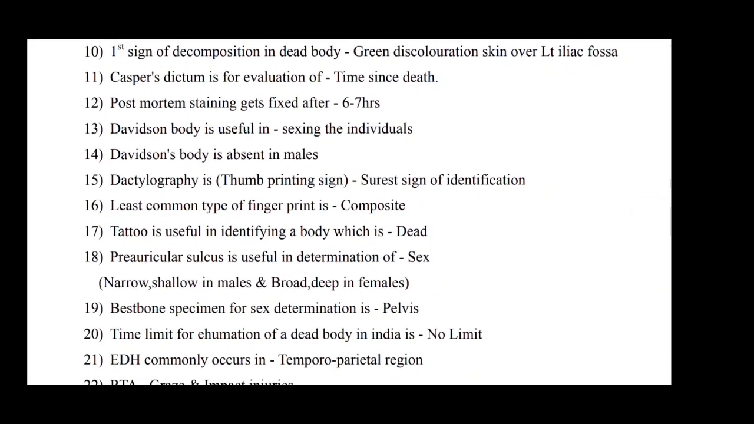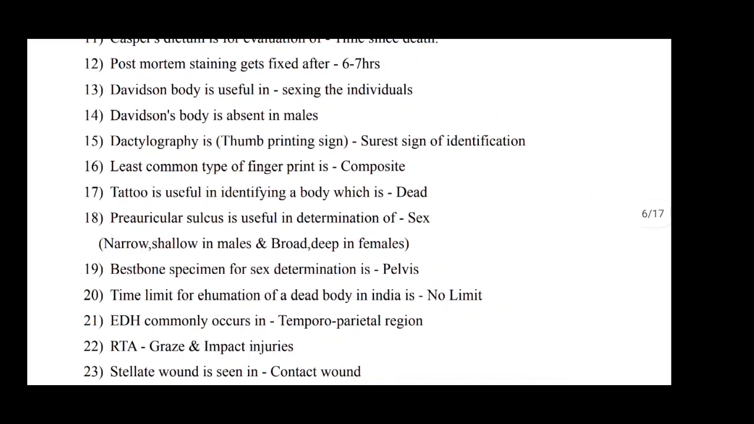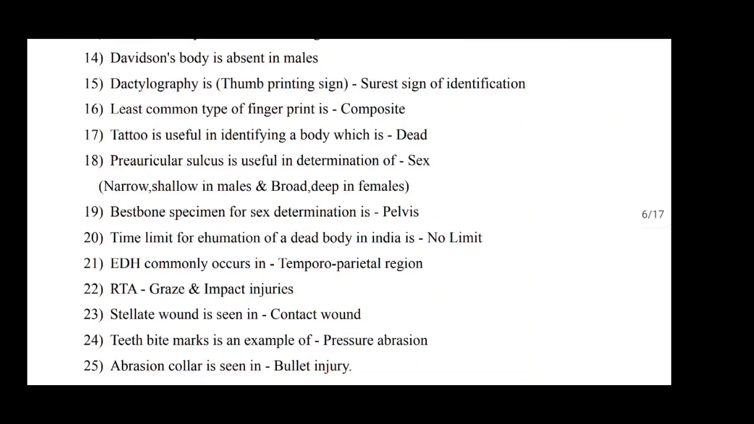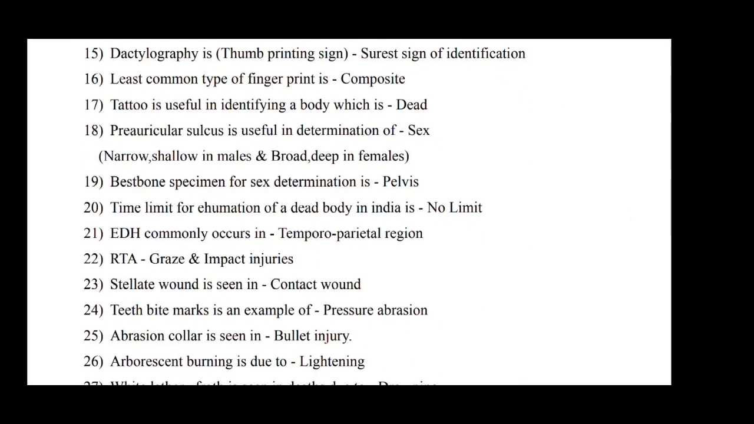Casper's dictum is for evaluation of time since death. Post-mortem staining gets fixed after 6 to 7 years. Division body is useful in sexing the individual. Division body is absent in male. Dactylography, thumb printing, is the surest sign of identification. Least common type of fingerprint is composite. Tattoo is useful in identifying a dead body.